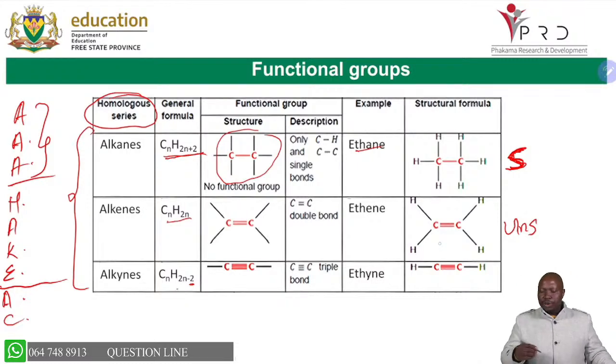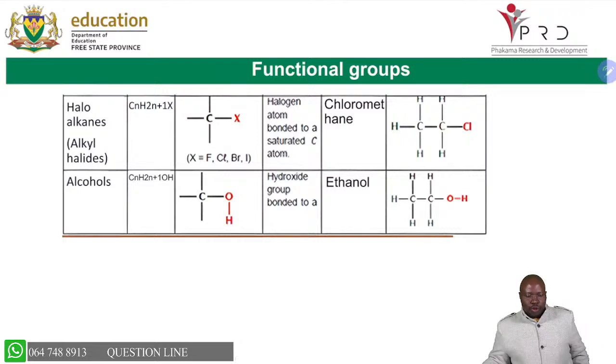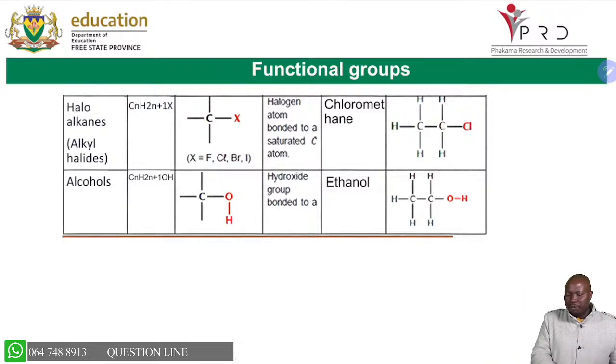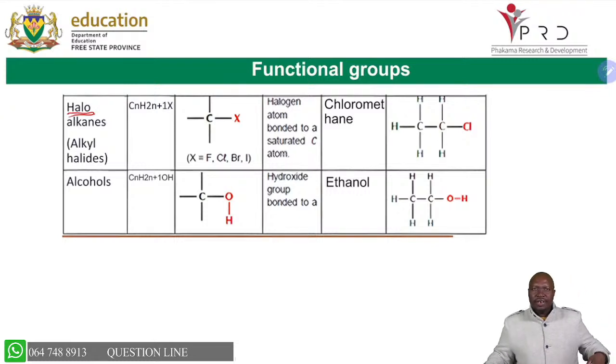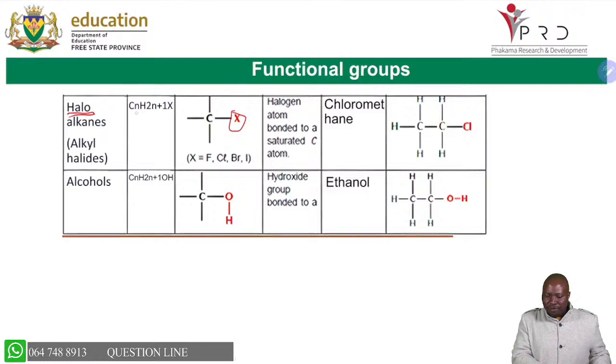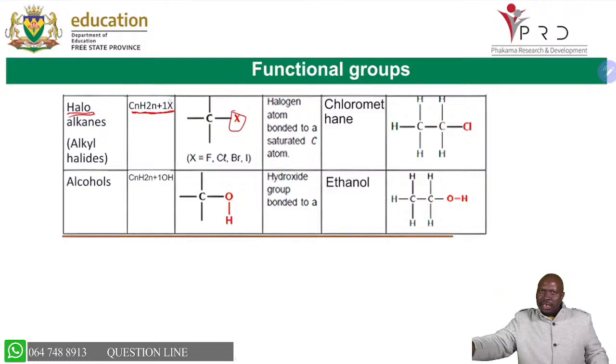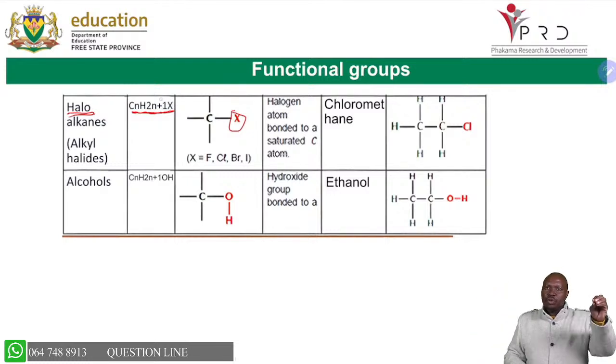As we move on, we'll be doing more of the activities instead of me explaining a lot here. We move to haloalkanes. The word halo is from halogen, which is your group 17 or group 7 elements in the periodic table. Hence we say haloalkanes. Another name we call them is alkyl halides. They will have a halogen. Go to the general formula of alkanes, CnH2n+2. To put a halogen in the alkane, we substitute one hydrogen with a halogen. That's why we call it haloalkanes. So the X there.